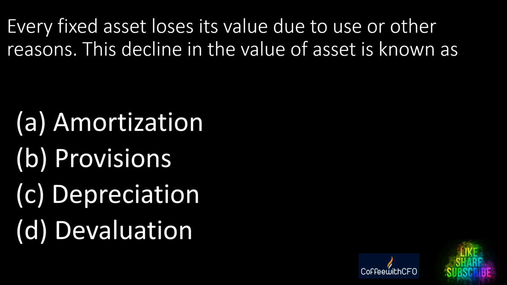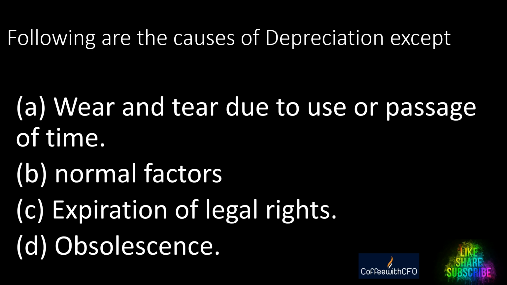A. Amortization, B. Provision, C. Depreciation, D. Devaluation. Quickly, guys, any guess? And the right answer is depreciation. Simple.